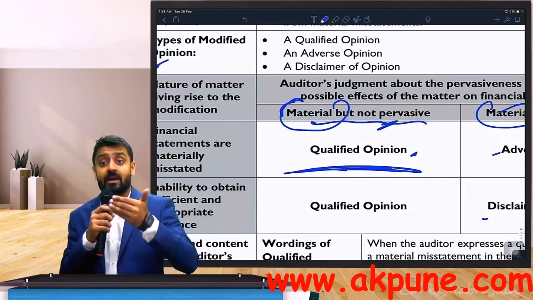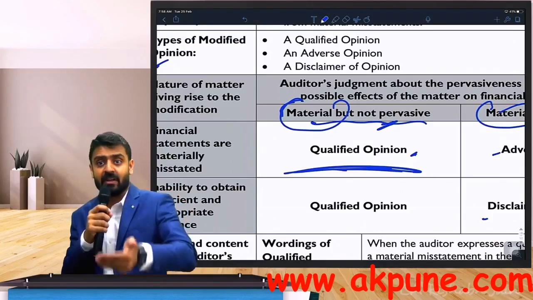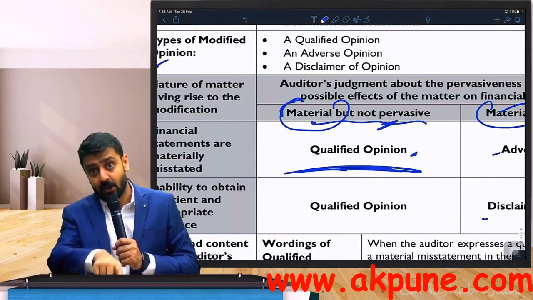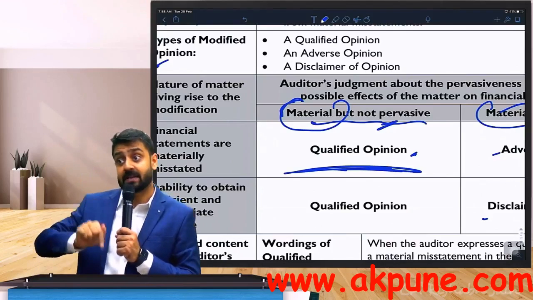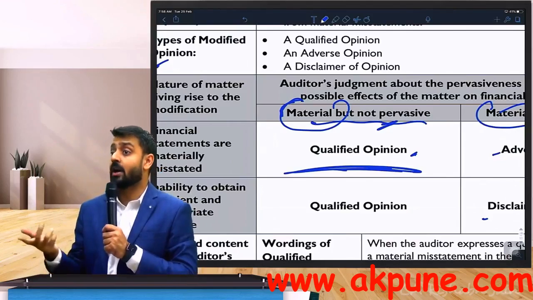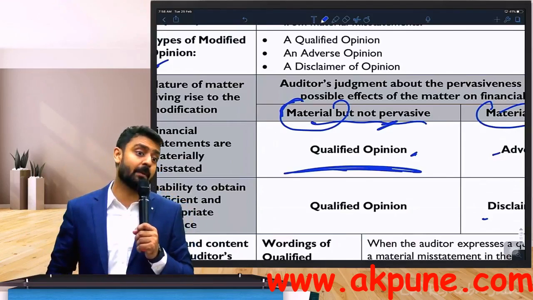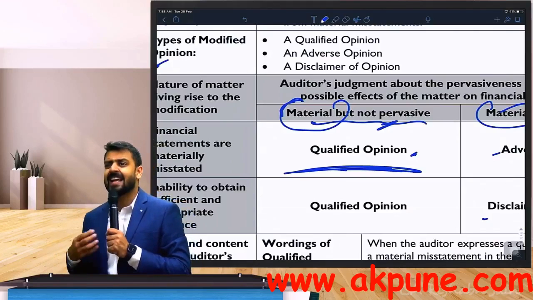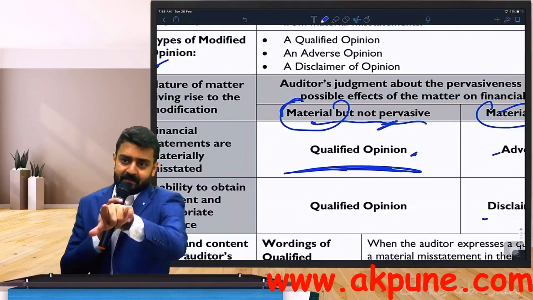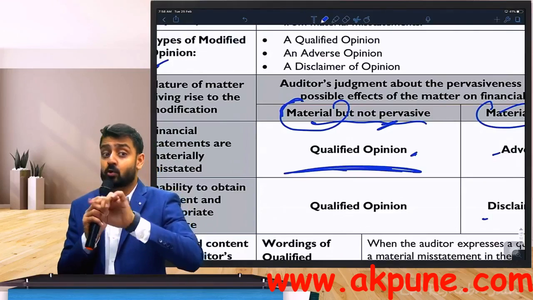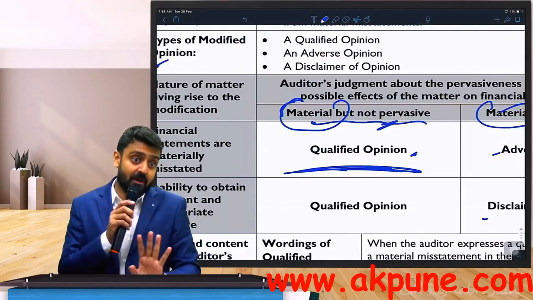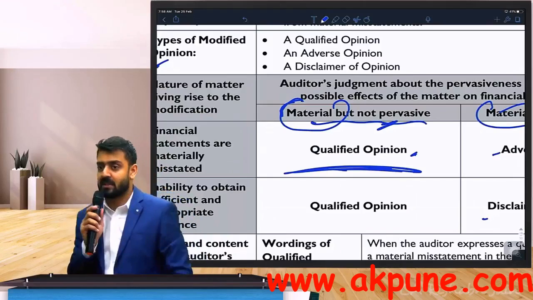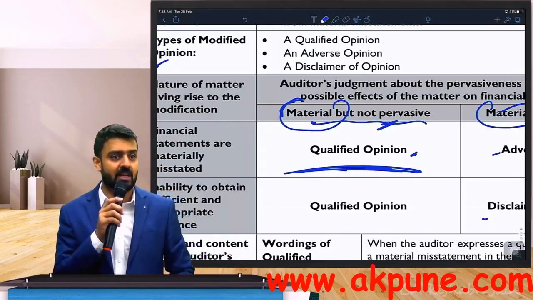If you evaluate that misstatement and it looks pervasive in nature, pervasive means either it's impacting multiple areas, or just one area which represents a substantial portion, or a non-disclosure of a fundamental part of the financial statements. Can I say it looks to be pervasive in nature? I cannot give a qualified opinion, because qualified comes when there is no pervasive nature. I have only two more options left: adverse and disclaimer.